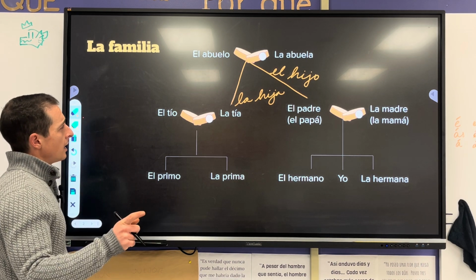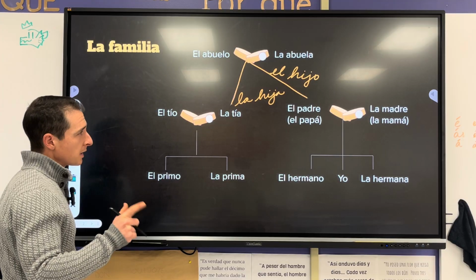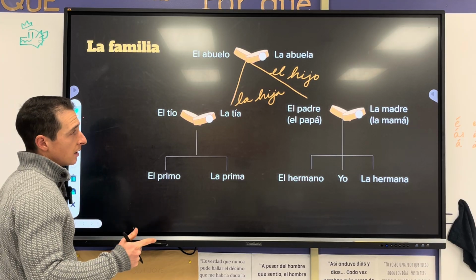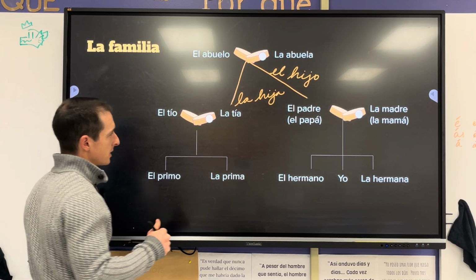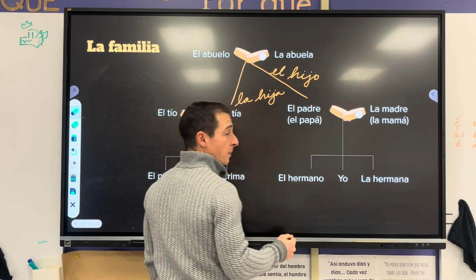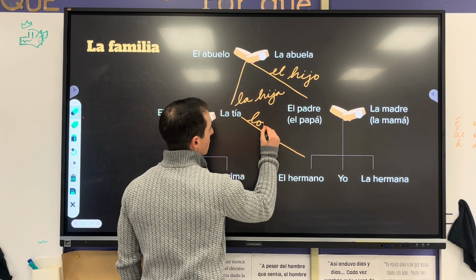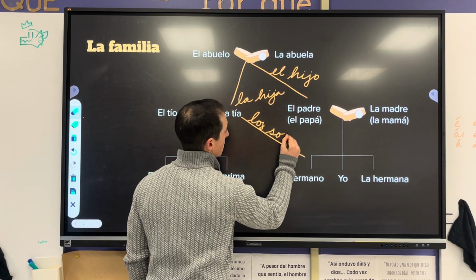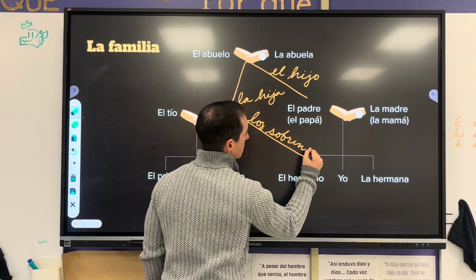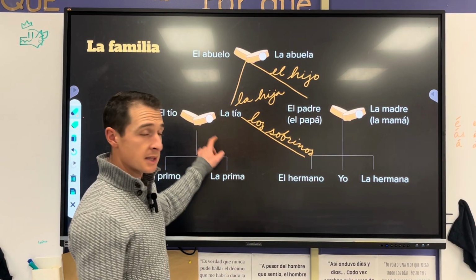Okay. Now, a couple other relationships that I included here. Oh, and one that I didn't. I forgot to say this. So, mis hermanos y yo somos los sobrinos de mis tíos.